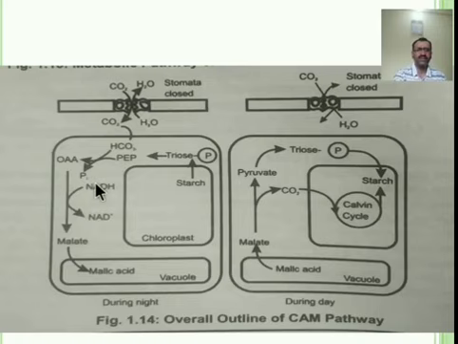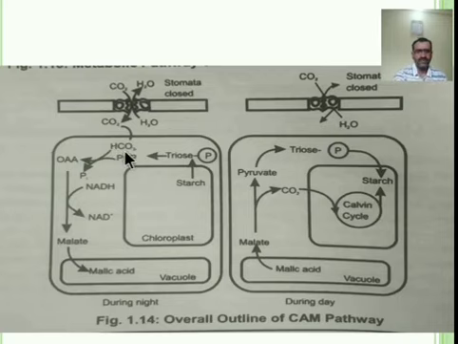In the cytoplasm of the photosynthetic cell, PEP accepts atmospheric CO2 in the presence of the enzyme PEP carboxylase. This carboxylation of PEP leads to the production of oxaloacetic acid, OAA. Oxaloacetic acid is formed from PEP and CO2 by the enzyme PEP carboxylase.